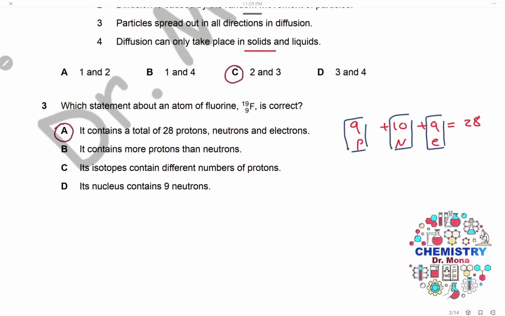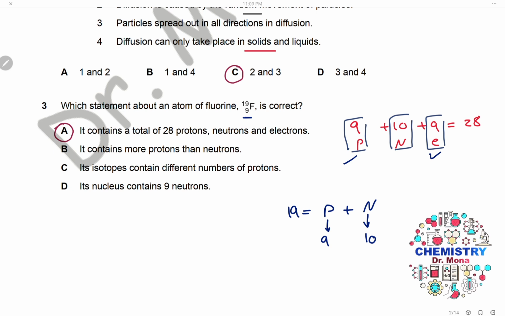Question 3. Which statement about an atom of fluorine 19/9 is correct? 9 is the atomic number, so we have 9 protons present in a fluorine atom, and because it's an atom, it is neutral, so we also have 9 electrons. The mass number is 19, and the mass number equals protons plus neutrons. We have 9 protons, so the number of neutrons will be 10.